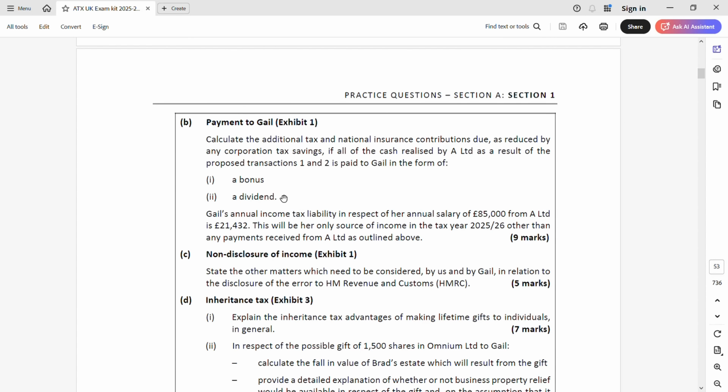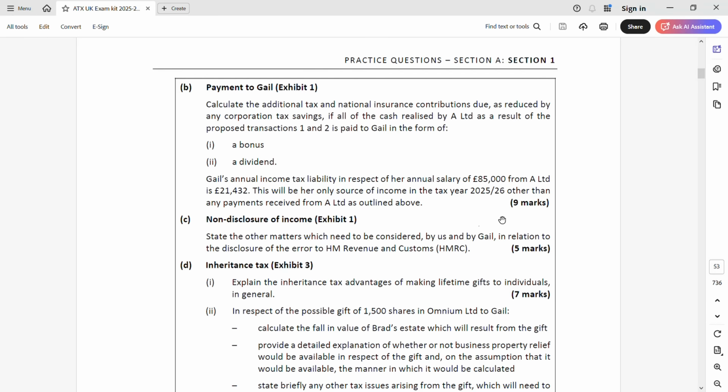So you have to now calculate additional tax, NIC and corporation tax saving. Then you have been given the annual salary. Whether it is bonus or dividend, you have to calculate one figure only for both, and salary you have to take into account. So assuming Gail has a salary of 85,000 and the income tax liability they have given, if the annual salary was 85,000, this is the income tax liability. You don't have to recalculate and waste time. You have to take this figure. So this is the only source of income, that is our salary, other than mentioned above, that is bonus or dividend. Next, for 9 marks.